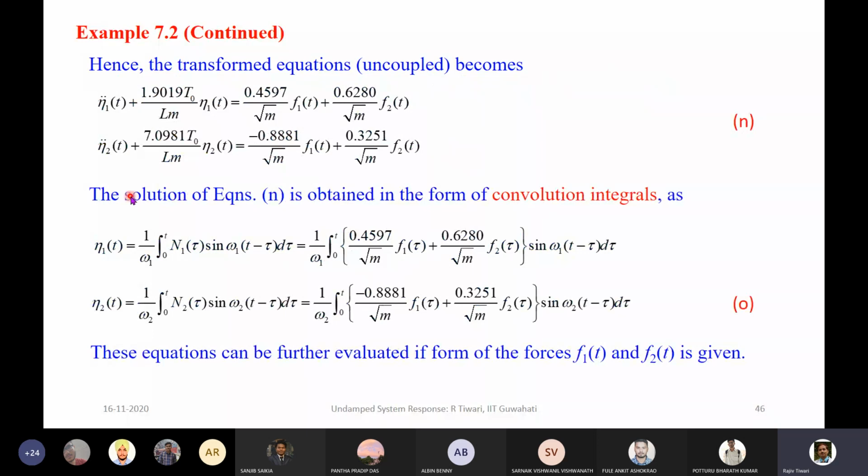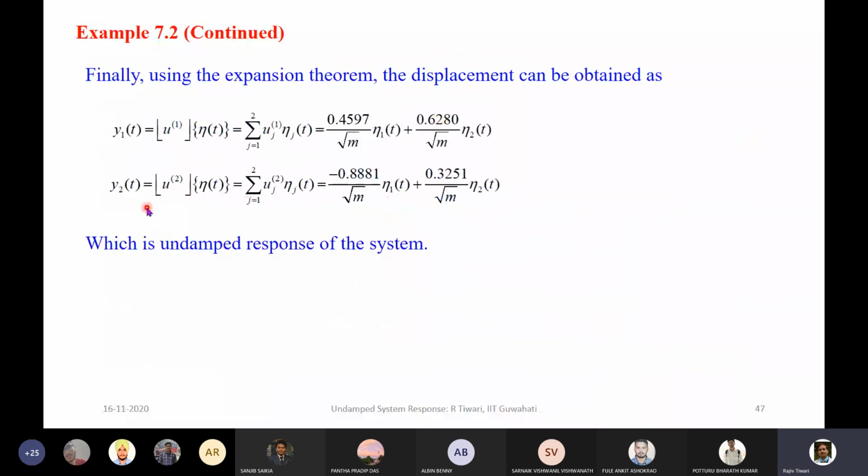So this is called modal analysis, in which, with the whole help of modal information, that is the natural frequency and the mode shape, we are able to decouple the equation of motion so that we can easily solve for the response in that domain. And again, we can come back to the physical domain by transformation. So this is one example for a discrete system.